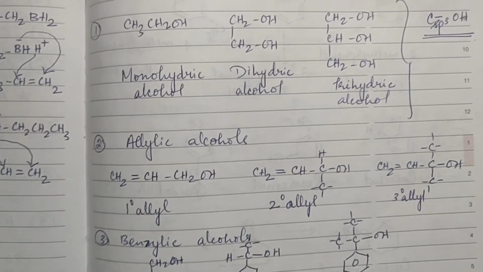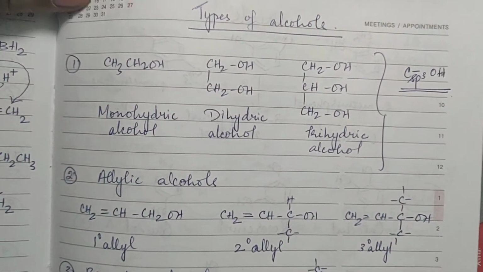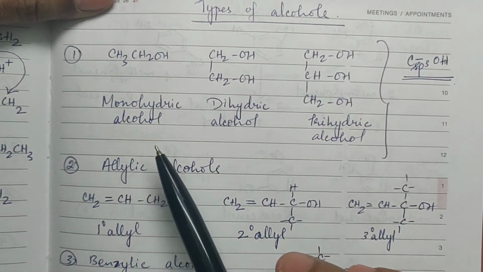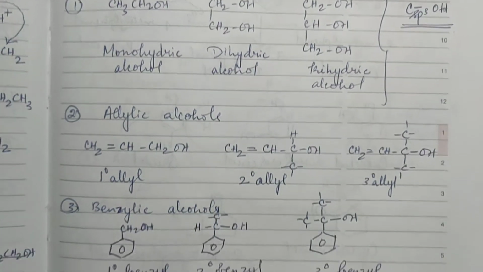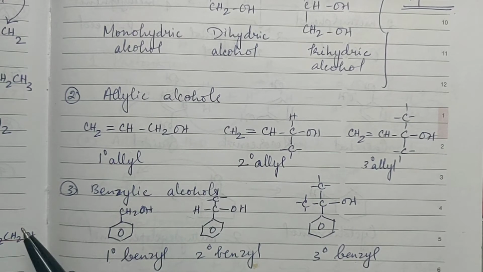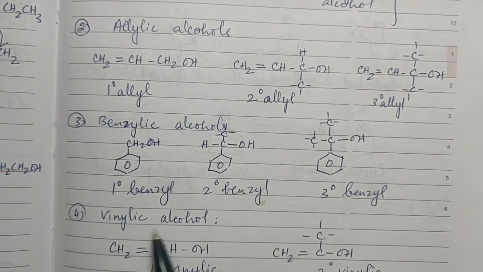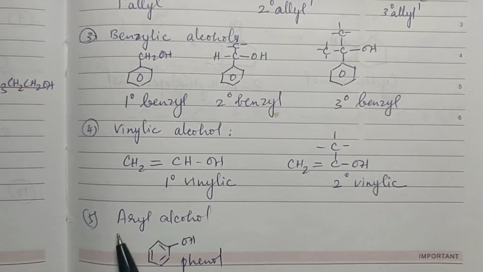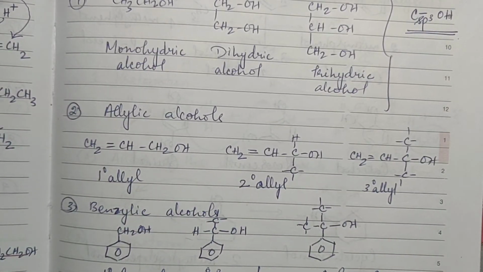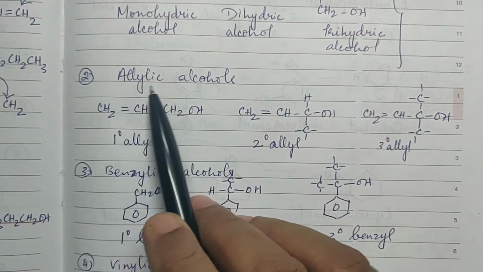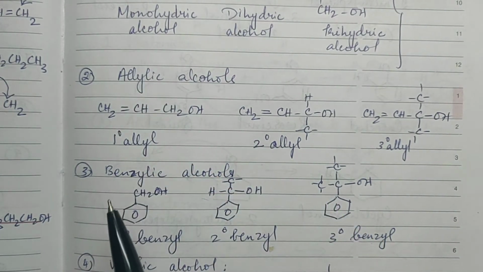Now let us first see what are the different types of alcohols. You have monohydric, dihydric and trihydric alcohol, and then you have allylic alcohols, and you have benzylic alcohols, then vinylic alcohol, then aryl alcohol. See, all these things we have already studied under haloalkanes also. Allylic, what does it mean? I have already told you.